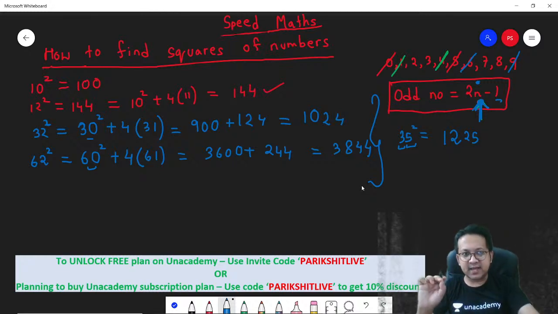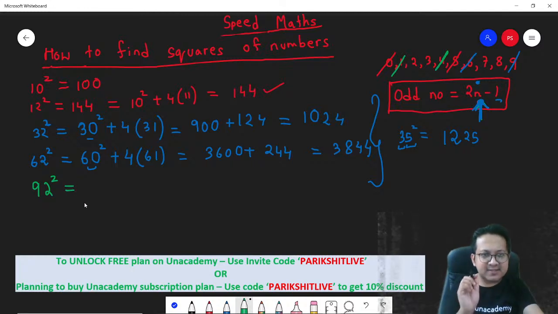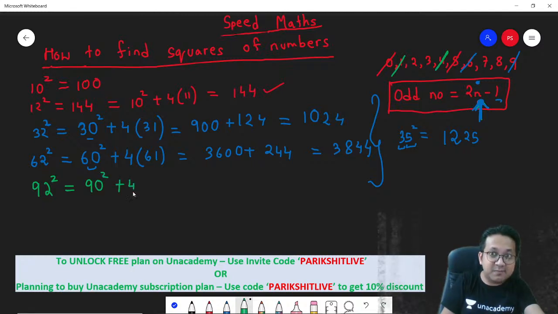Are you getting the shortcut? I hope you understand the shortcut. Let's take another number just to make sure that you are comfortable: 92 square. The nearest number that you know is 90 square. So 90 square plus 4 times the next number.